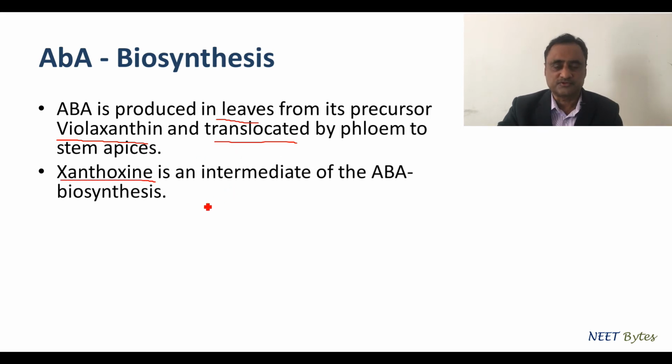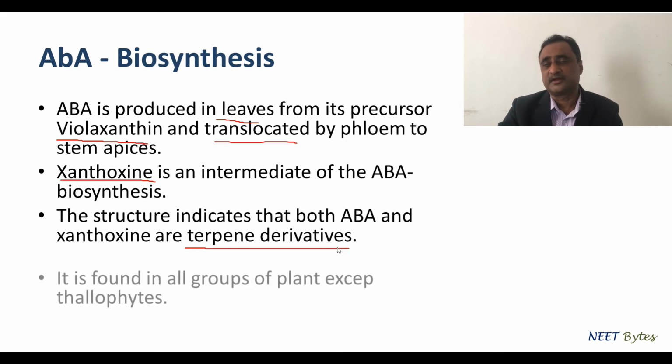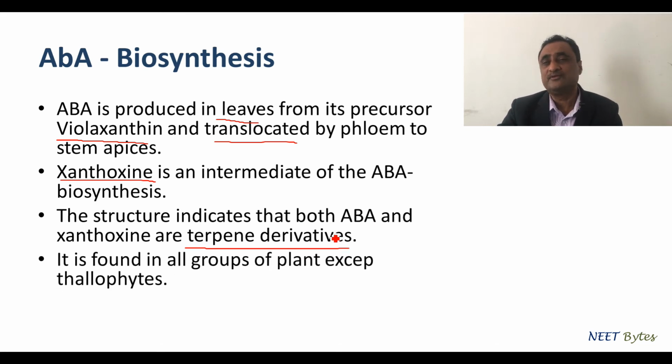The structure of xanthoxin or violaxanthin indicates that they are terpene derivatives. Abscisic acid is found in all plants except the thallophytes, that means it does not occur in algae, fungi and liverworts. In liverworts and algae, it is replaced by another inhibitor called lunularic acid.